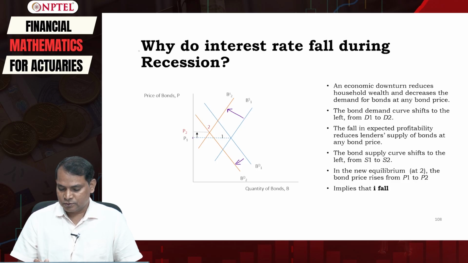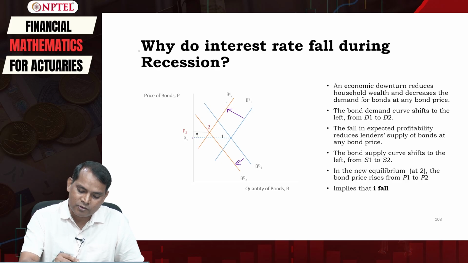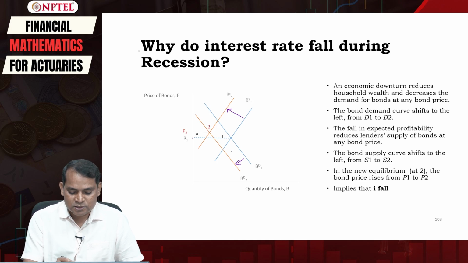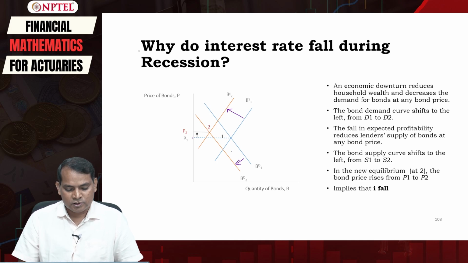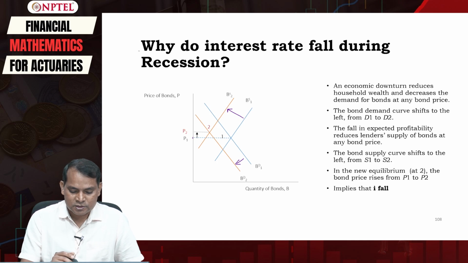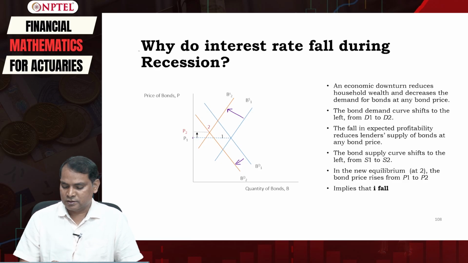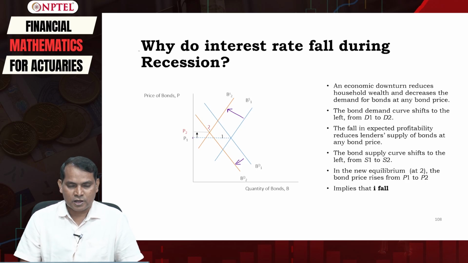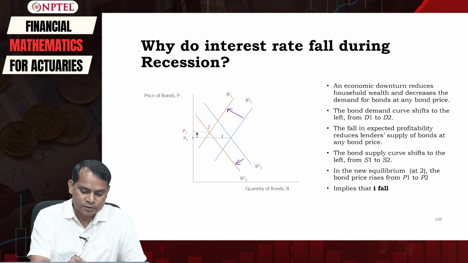As long as the shift of the supply of bonds curve is higher than the shift of the demand curve, the price increases. So in the new equilibrium, which is E2 here, the bond price rises from P1 to P2.